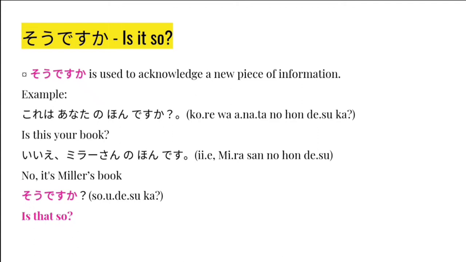This over here, is this your book? And that person replies, Iie, Miller-san no hon desu. No, it's Miller's book. So that is a new piece of information because you thought it was his book, but apparently it's someone else's book. But that someone is known. So you say, so desu ka, which means, is that so?